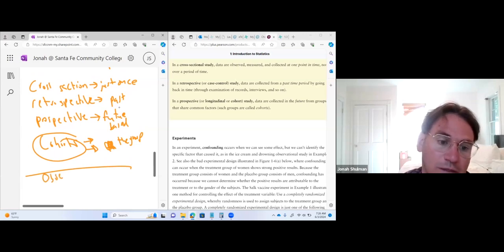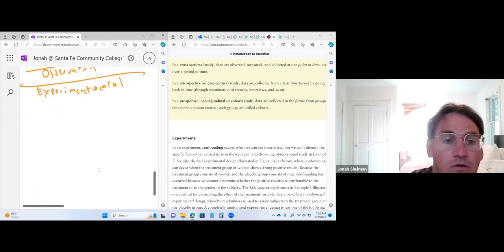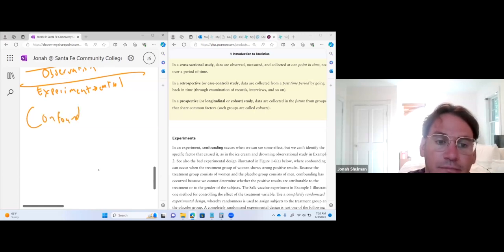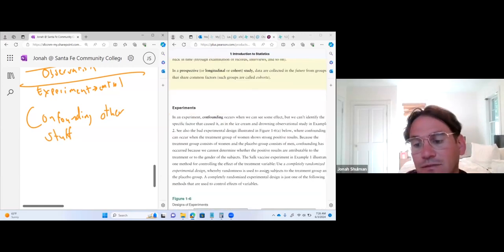We're not doing anything. Now, for an experiment, we're in control of everything. We get to control for all of these possible confounding things. So what are confounding variables? Other stuff that we aren't testing for that's affecting our results. That's what it is.